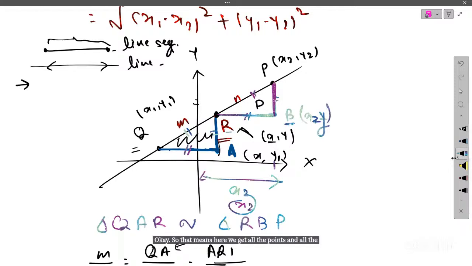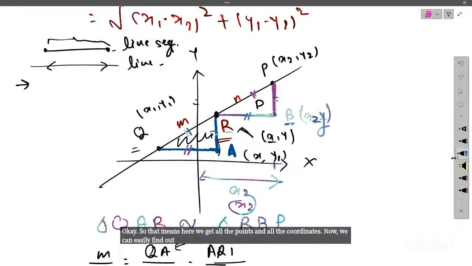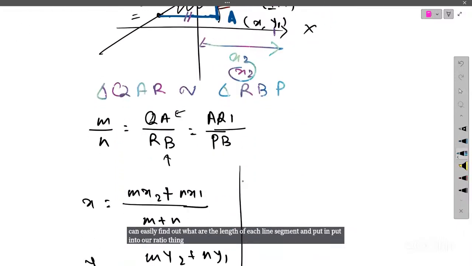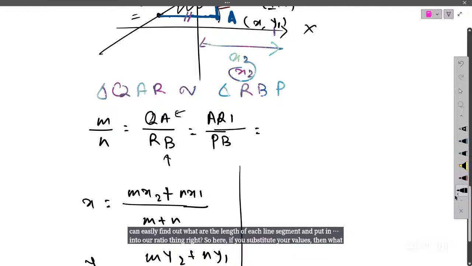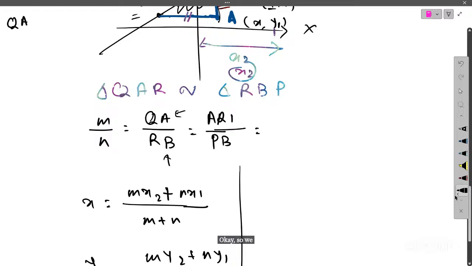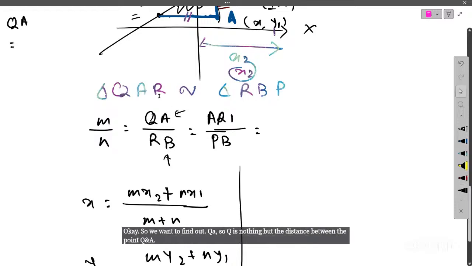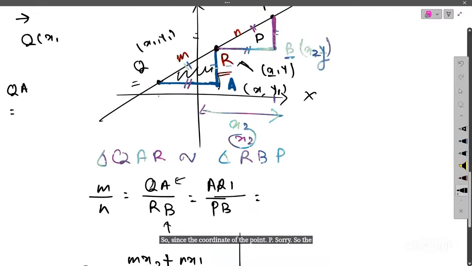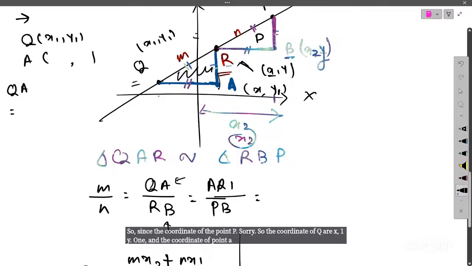Now we can easily find the length of each line segment and put it into our ratio, right? So if you substitute your values, this is QA, and we want to find QA. QA is nothing but the distance between the points Q and A. The coordinate of Q is x1 comma y1, and the coordinate of point A is x comma y1.